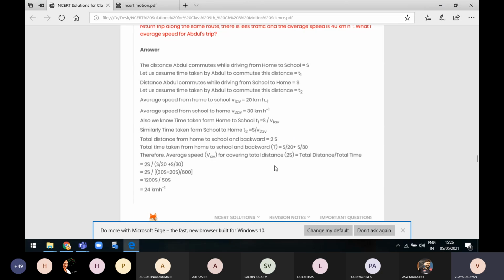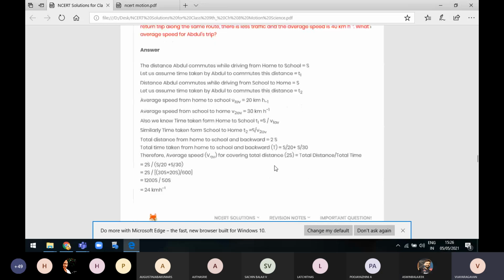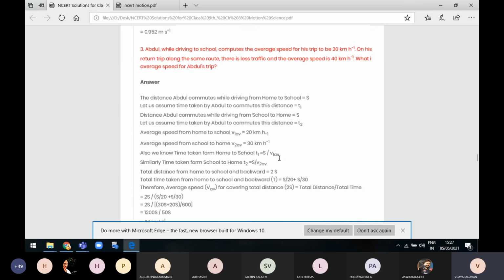Okay, so once again let me explain this sum. Somewhere, yes sir. In this question, what data is given? Sir, I can't understand, can you repeat, sir? Yes, what are the data given? Sir, the average speed for his trip is 20 km per hour, sir.